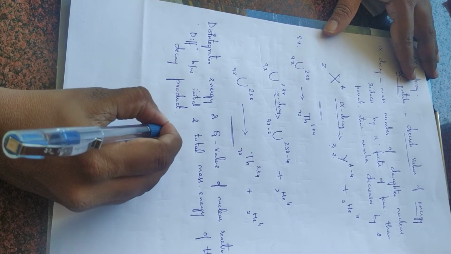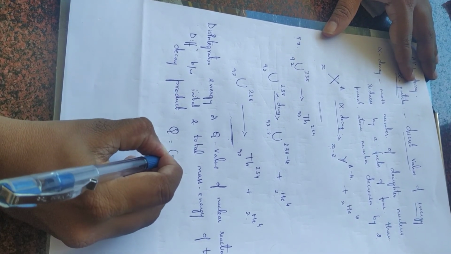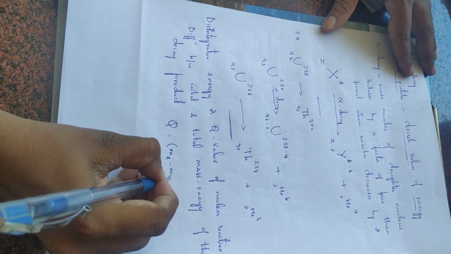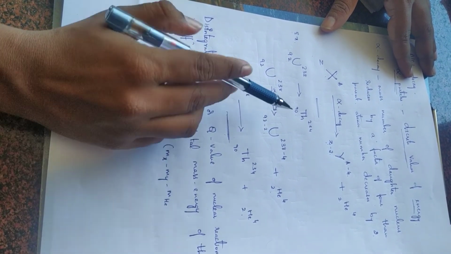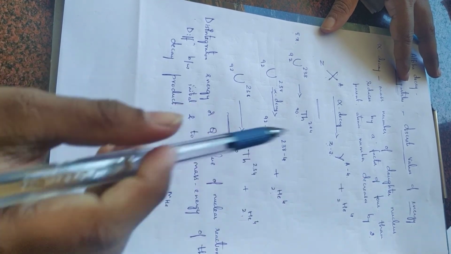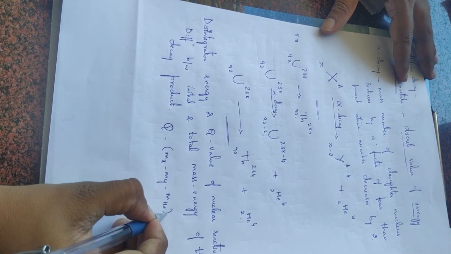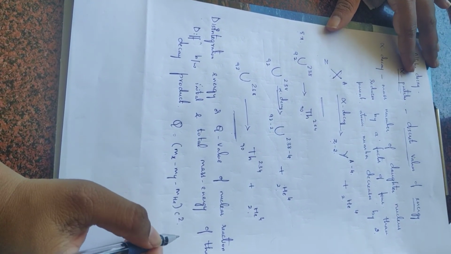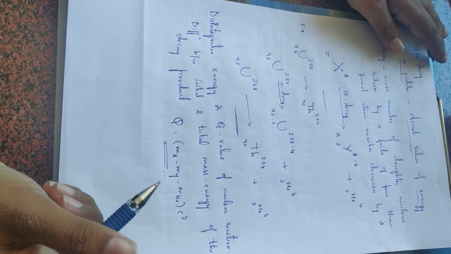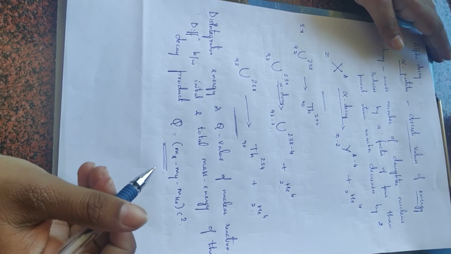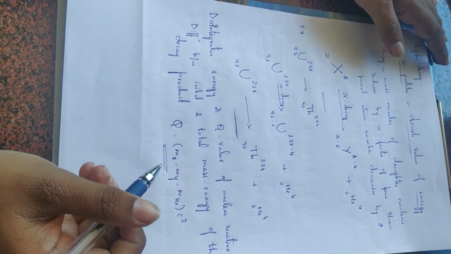You can represent it as Q is equal to (mX minus mY minus m helium) into c square. We have seen this. So this is the Q value of nuclear reaction or disintegration energy.